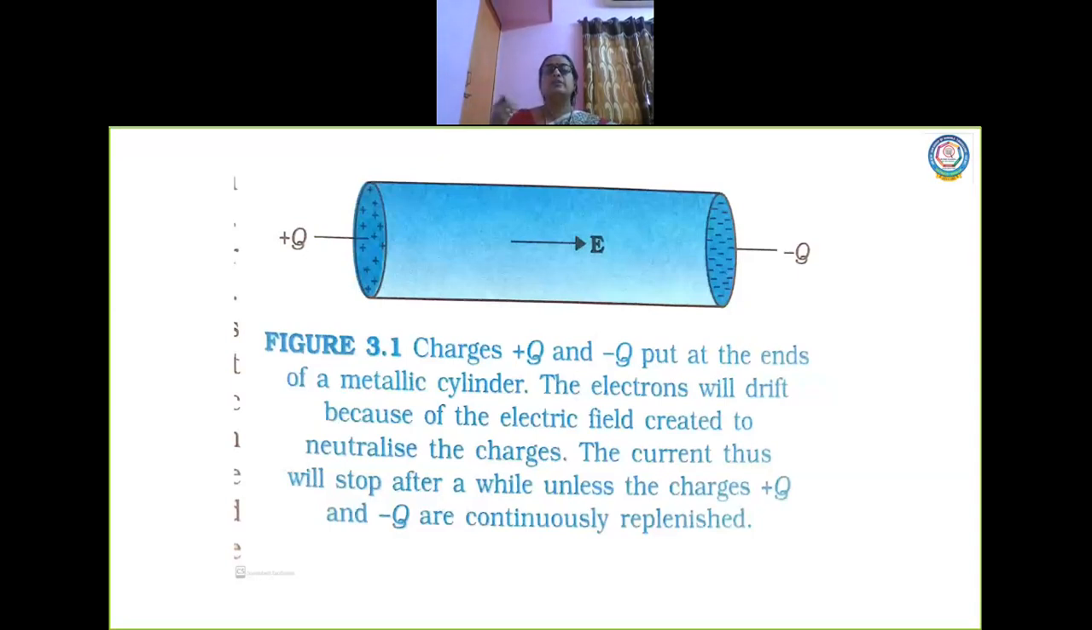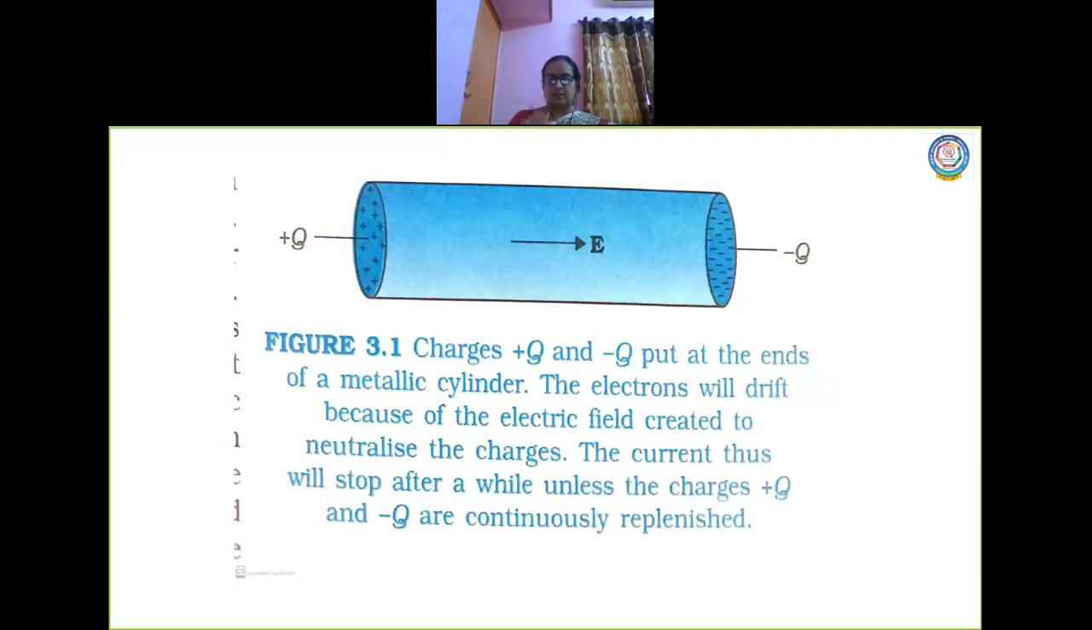Now, how do you define conductors? Conductors are materials where the electrons are free, which allow current to pass through. In lower classes, you would have read that conductors are those materials which will allow current to pass through them. Which means that in conductors, we have electrons that are freely moving. We are going to restrict our discussions only to conductors in this chapter.